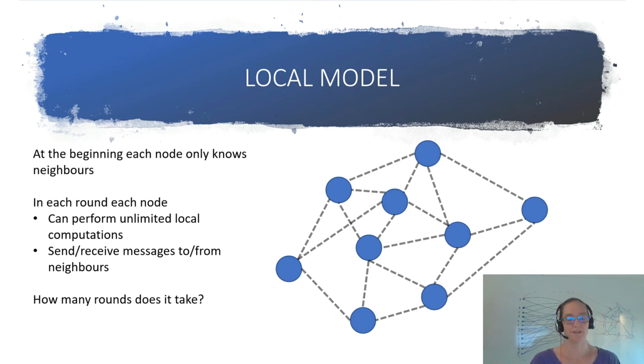In the local model, at the beginning, each node only knows its neighbors. In each round, each node can perform unlimited local computations, and it can send and receive messages to and from neighbors. The usual question that is asked in the local model is, how many rounds does it take to solve a certain problem at hand?